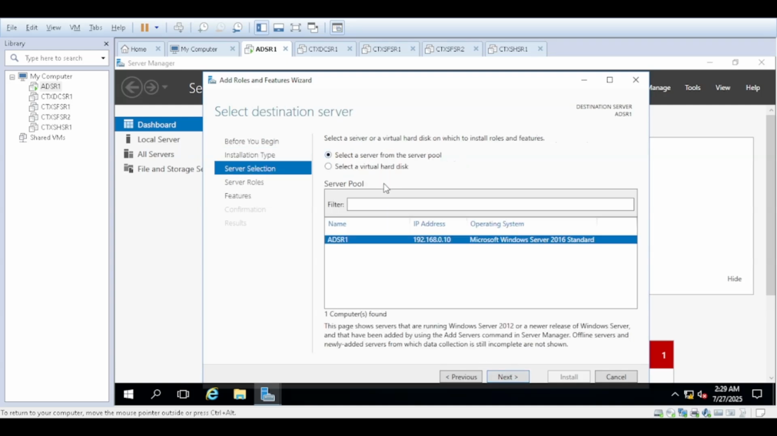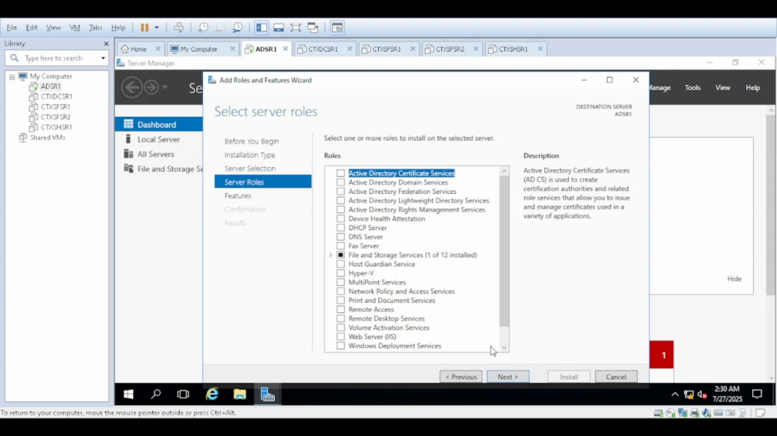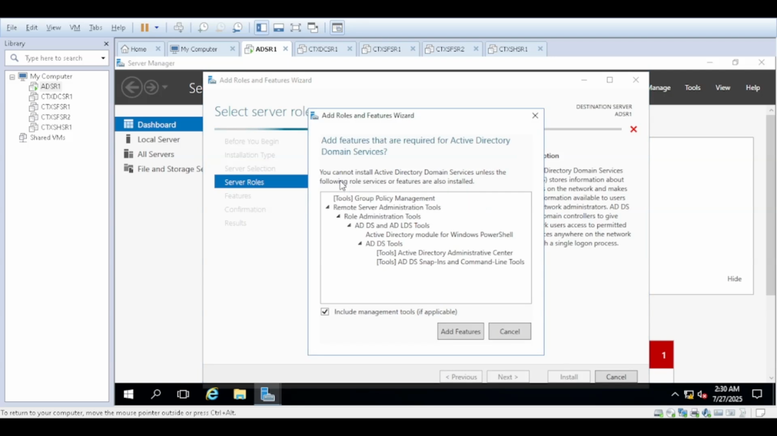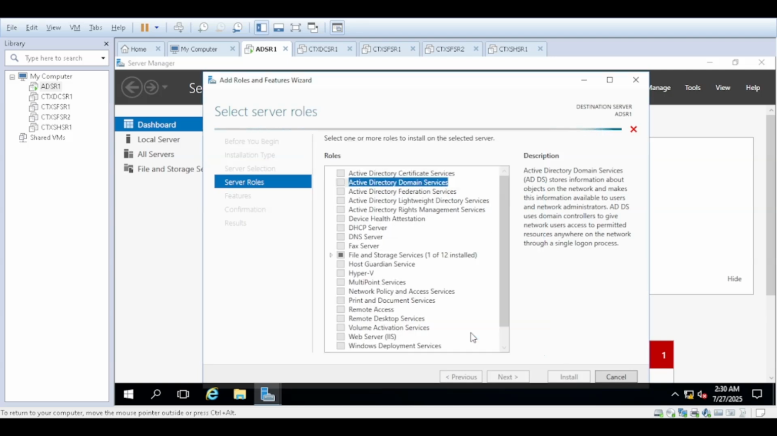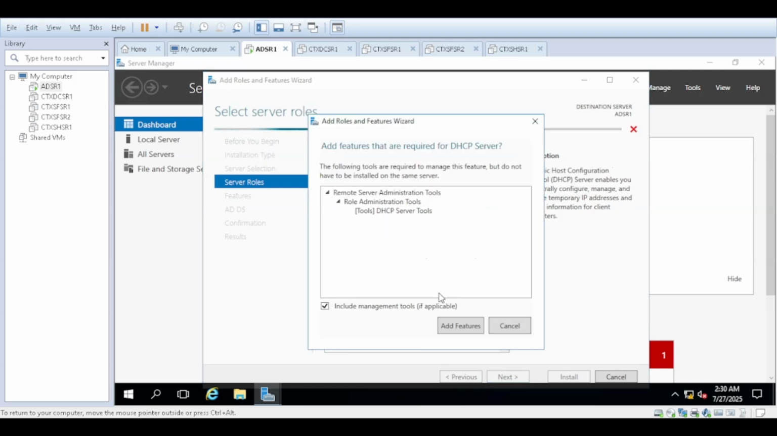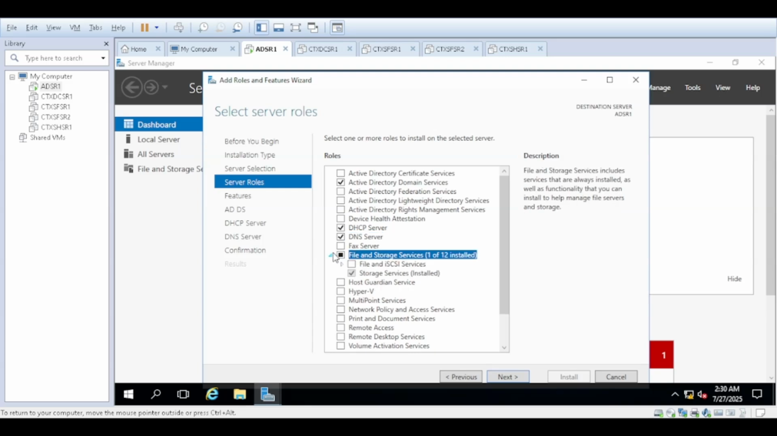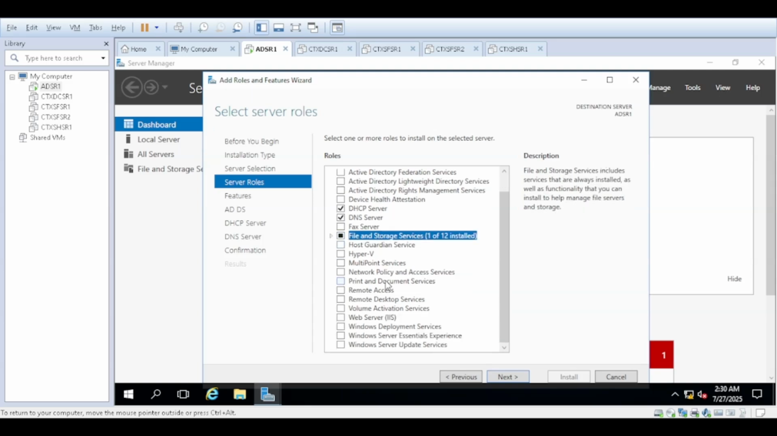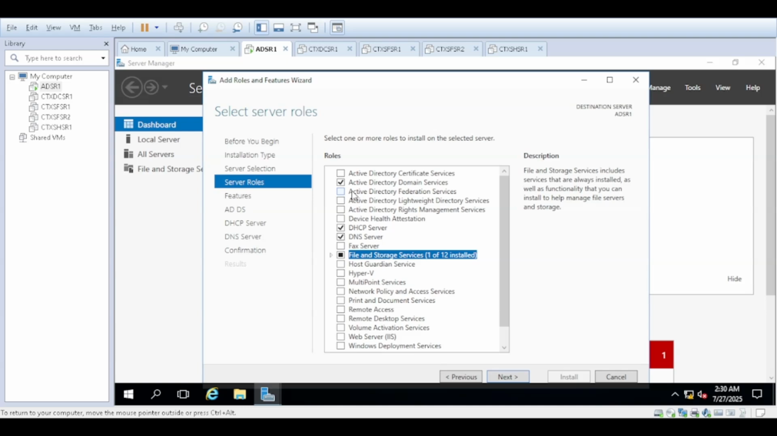So you can install this from a remote computer also, but as we are installing this role on the same server, I select the local server, and from here we need to select the components we want. So I have selected Active Directory Domain Services, and then I have selected DHCP, DNS, and the file server is already there. So I have selected three services: Active Directory, DHCP, DNS, and file server.